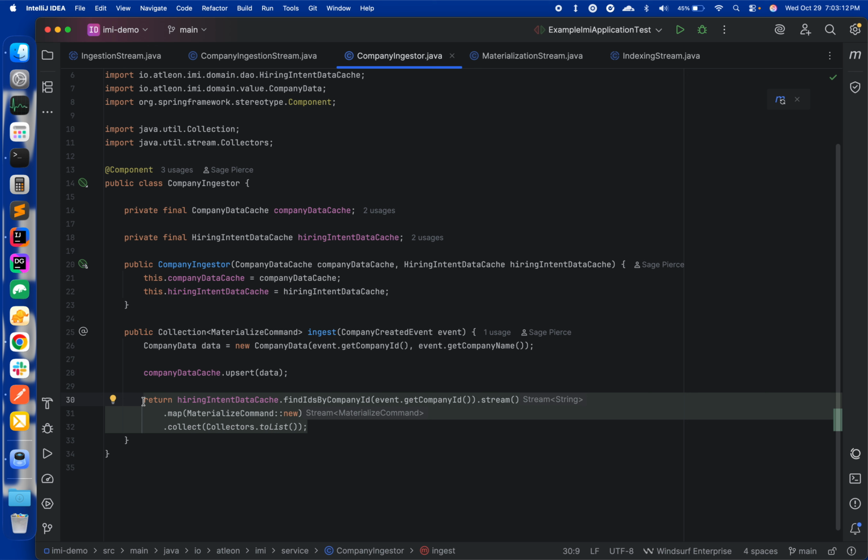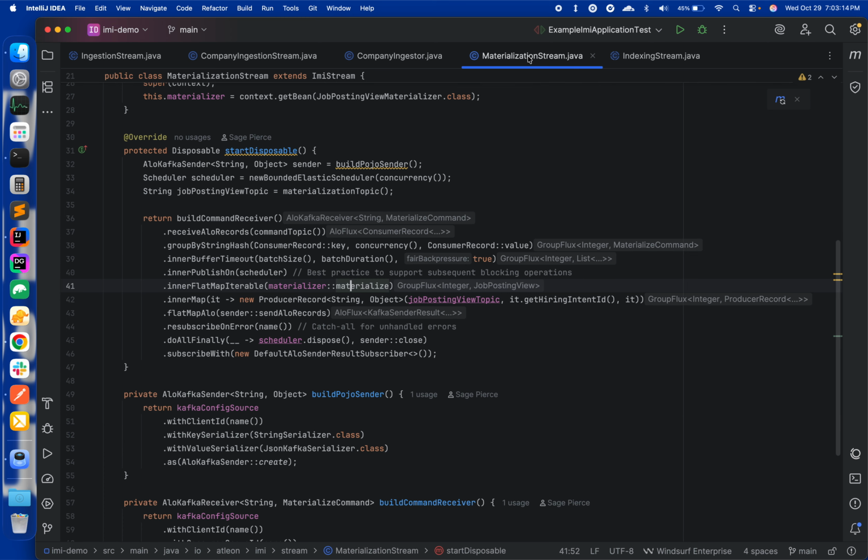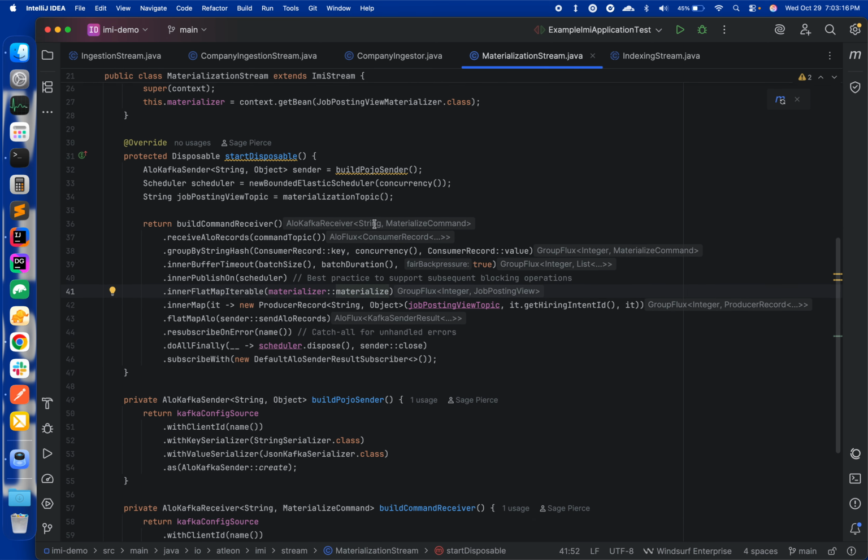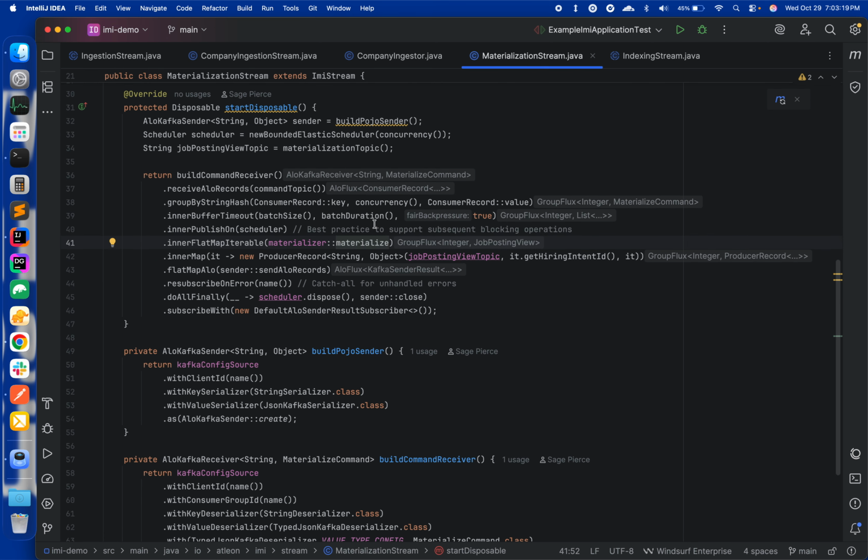Our materialization process, arguably the most heavyweight and complicated of this architecture, nevertheless fits in a neatly encapsulated stream definition.